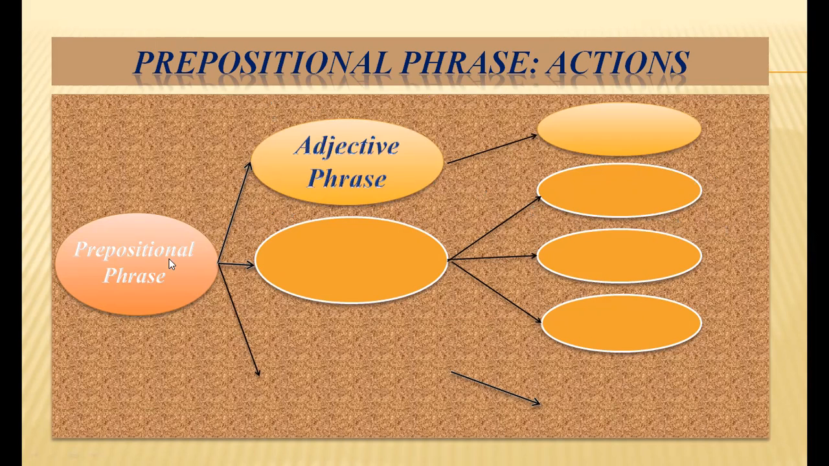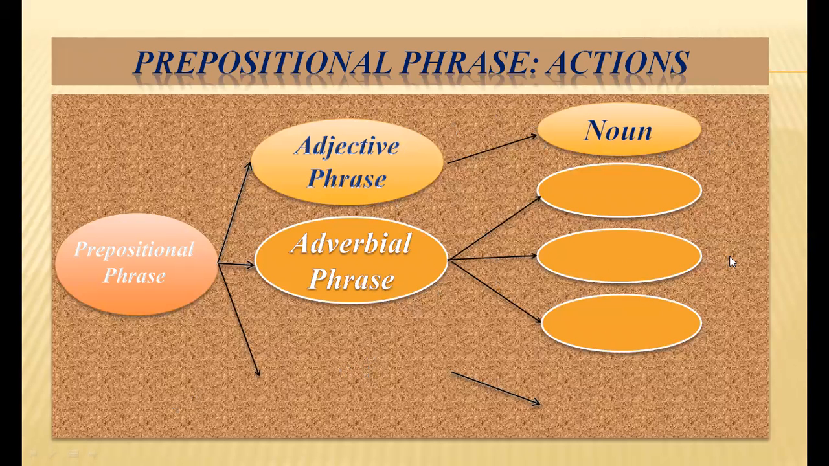So the first one is that a prepositional phrase can turn into an adjective phrase. Again, a prepositional phrase can turn into an adverbial phrase. And the third one, I'm keeping it blank because it's rare. I will talk about this later. So see first one, the adjective phrase, how prepositional phrase becomes an adjective phrase. It says that when a prepositional phrase gives more information about a noun, it becomes an adjective phrase.